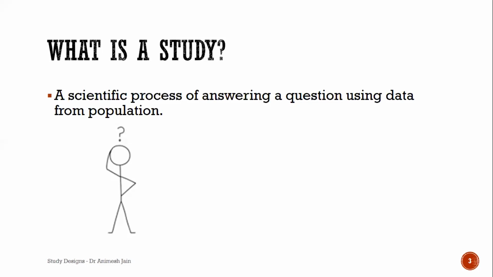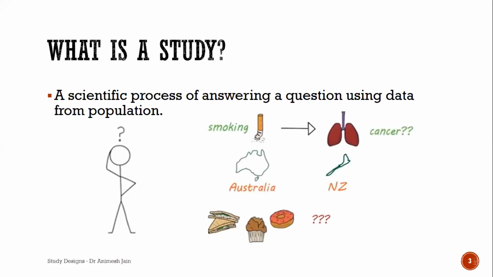And that's the idea. We've dealt with the research question already, and we've tried to give you an idea of review of literature. Now, if we want to know how smoking leads to lung cancer, or what the differences are between two countries about certain things, or whether a particular factor or foodstuff is unhealthy, leads to some disease, or is protective against something else, how do we know all this? We need to do a scientific study. And that's the idea of taking up this segment, to give you an idea of how we go about it.